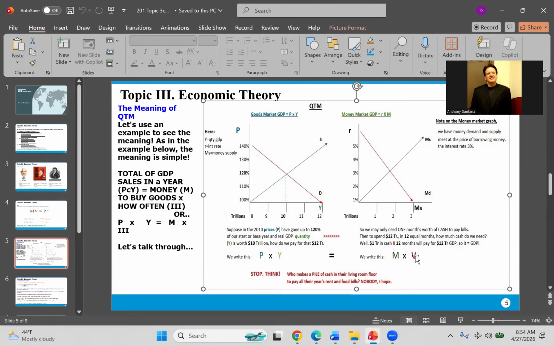So they only have to print actually $1,000 for your rent, and then you're going to use it 12 times. So 1,000 times 12, and that's going to be the 12,000 in cash that you have. But the money needs to be only 1,000, and the velocity is how many times you're going to recycle that, how many times you're going to get paid, and then pay it out. So how many times you're going to use it during the year? Let's say it's 12.